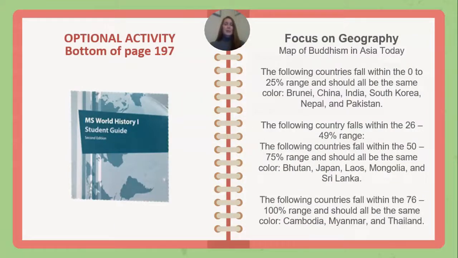And this is an optional activity which talks a little bit about that cultural diffusion. If you look at the bottom of page 197, you'll see a focus on geography. You can go ahead and use this information to fill that in, or you can skip over it. That's completely up to you. It is an optional activity.